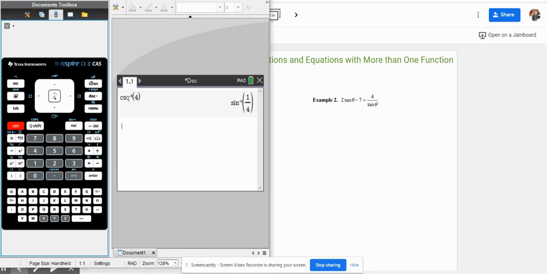And remember, cosecant is the reciprocal of sine, so it makes sense that it's equal to the sine inverse of 1/4. Just control enter to figure out what the decimal value is. So it's about 0.253 rounded to 3 decimal places.